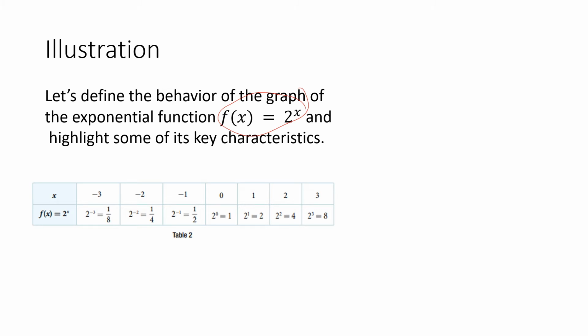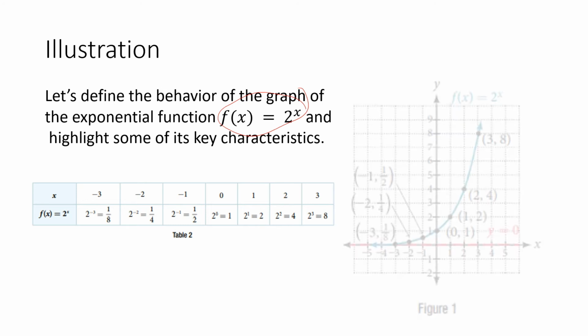Okay, again, if we have values of x: -3, -2, -1, 0, 1, 2, 3, then we simply substitute the values of x into the function 2 raised to x in order to get the function value. So 2 raised to -3 is equal to 1 over 8. 2 raised to -2 is equal to 1 over 4. 2 raised to -1 is equal to 1/2. 2 raised to 0 is equal to 1. 2 raised to 1 equals 2. 2 raised to 2 is equal to 4. 2 raised to 3 is equal to 8.